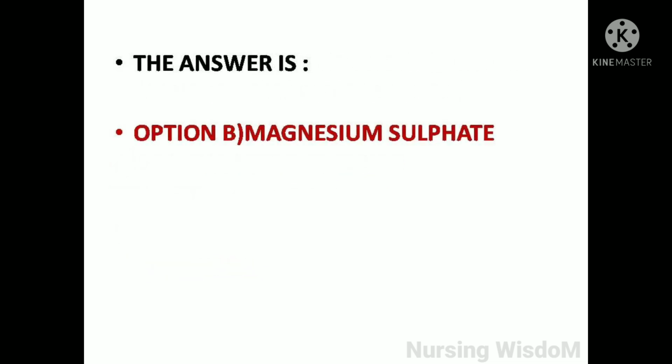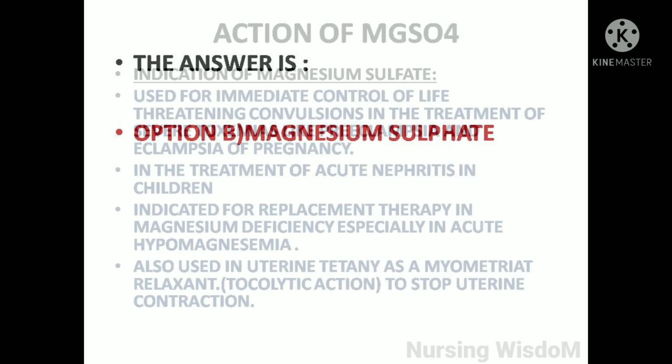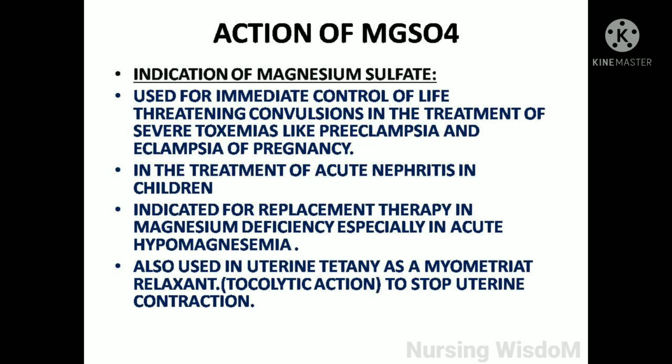Here the answer is option B, magnesium sulfate. We will see the action of magnesium sulfate. It is used for immediate control of life-threatening convulsions in the treatment of severe toxemias like preeclampsia and eclampsia of pregnancy, in the treatment of acute nephritis in children, and indicated for replacement therapy in magnesium deficiency, especially in acute hypomagnesemia. It is also used in uterine tetany as a myometrial relaxant to stop uterine contraction.